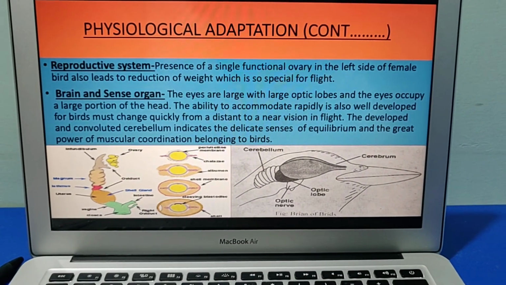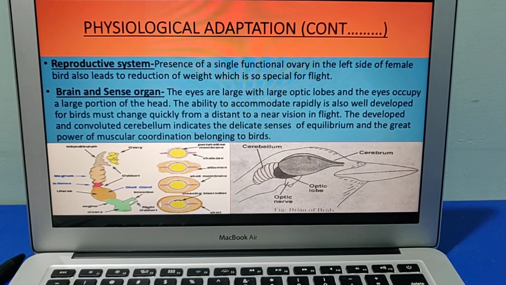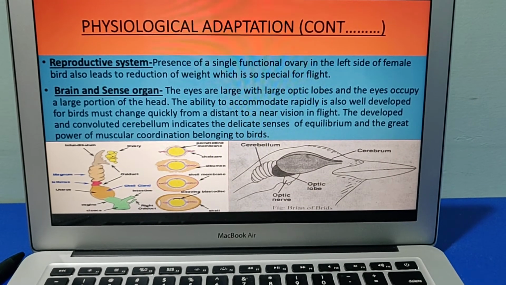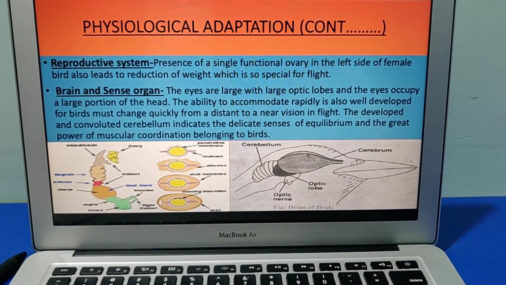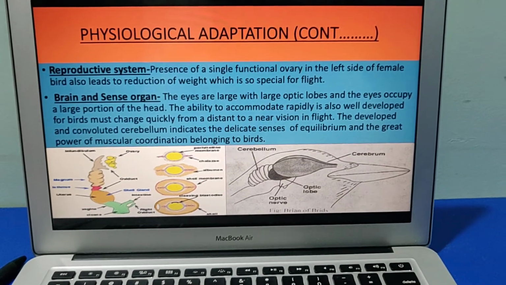The ability to accommodate rapidly is also well developed in birds, which must change quickly from distant to near vision in flight. The developed and convoluted cerebellum indicates the delicate sense of equilibrium and the great power of muscular coordination belonging to birds.